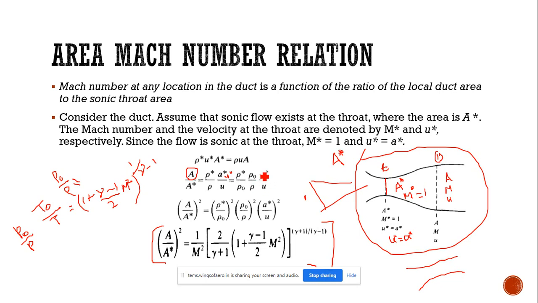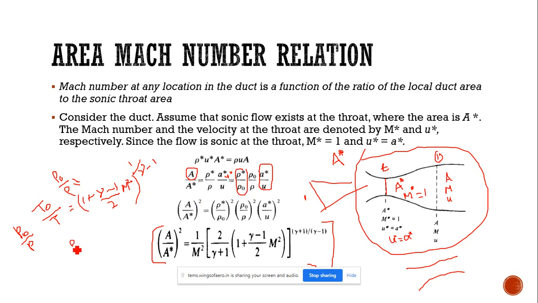Okay. And we have another term, a star by u, and another term, rho star by rho. So we know the value for rho naught by rho, so based upon this equation we can easily find the value for rho naught by rho star.